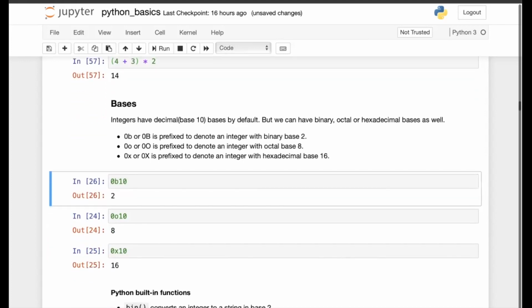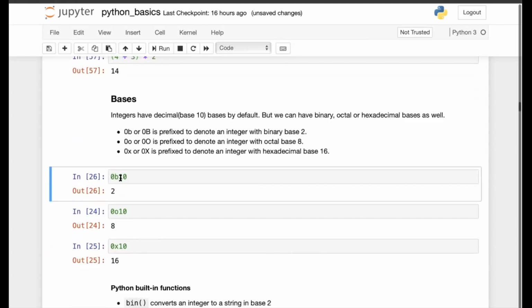So here in this example, you would see this integer uses only 2 digits, 1 and 0, and to represent that it is a binary number, not decimal, I need to prefix it with 0b. The b can be small or capital, both will work.